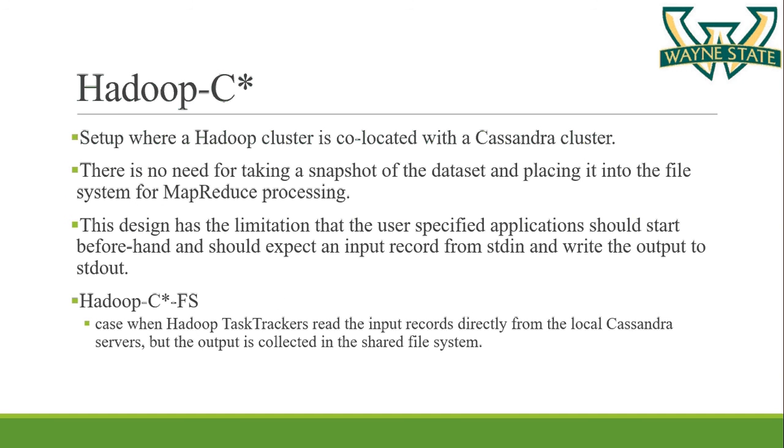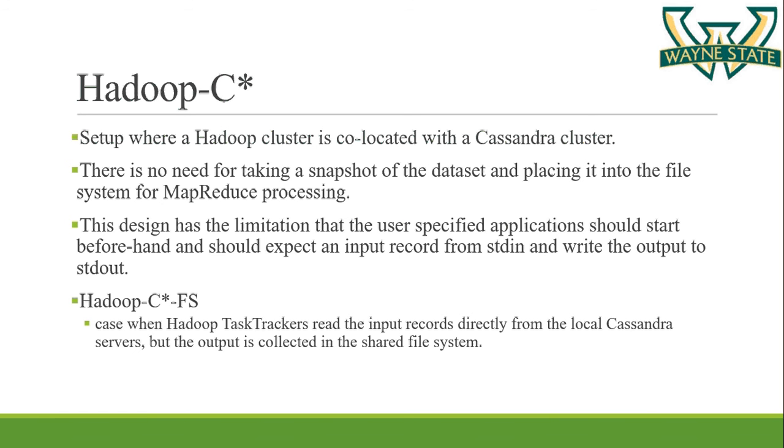Next is Hadoop C. Hadoop C is a setup where we set up a Hadoop cluster parallelly with a Cassandra cluster. So a Hadoop cluster is co-located with a Cassandra cluster. There is no need of taking any snapshots of Redis assets and placing it into the file system for MapReduce processing. Hadoop cluster is co-located with the Cassandra cluster.